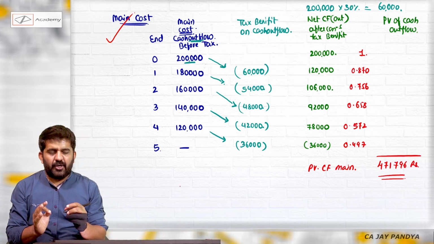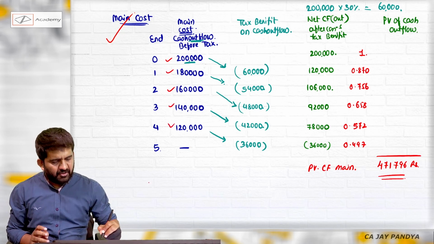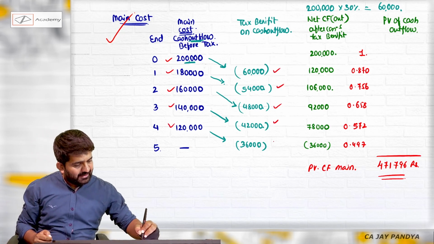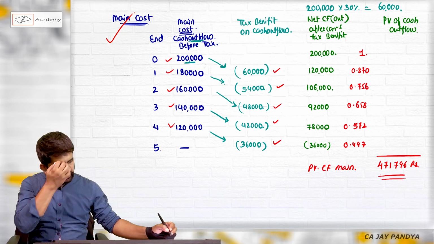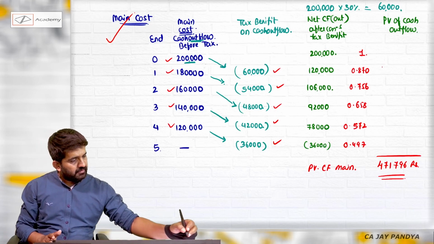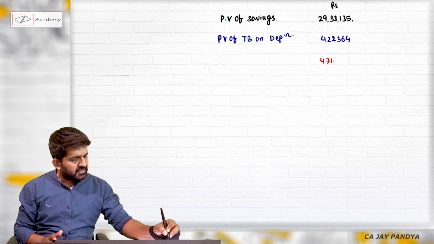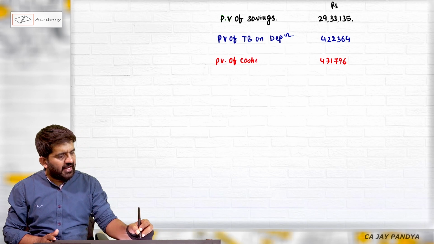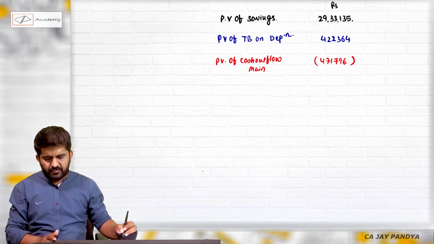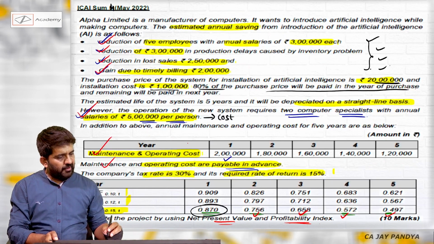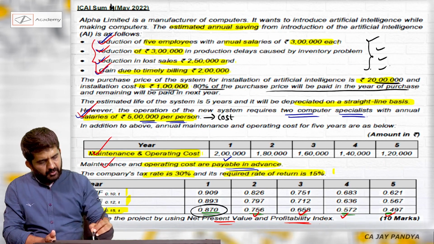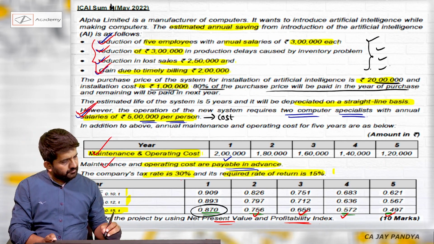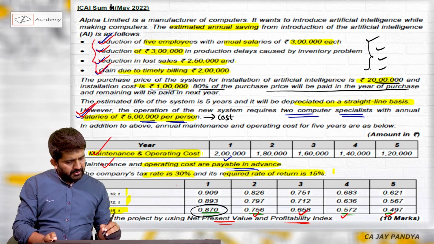This is an excellent point. The cash outflow are at the beginning of the year, but the tax benefit are at the end of the year. We have found out the present value. We have got the answer, 4,71,796. That is the present value of cash outflow for maintenance. Practically, I have got all the answers. I have taken everything into consideration.